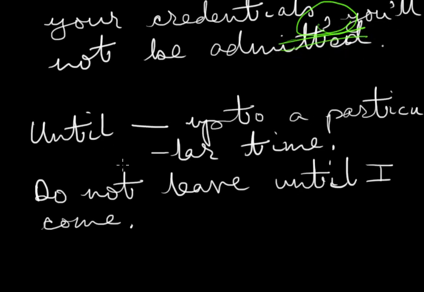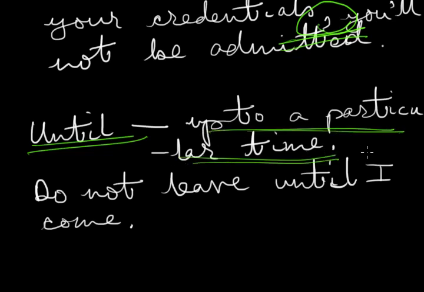And now let us move on to until. Now until of course refers to time. When we have to say something regarding time, we use this conjunction until. And until refers to up to a particular time. We use until in regard to up to a particular time, when we have to say something like you have to do this until I come back. So when we want to refer to a particular time in future, then only we use until.